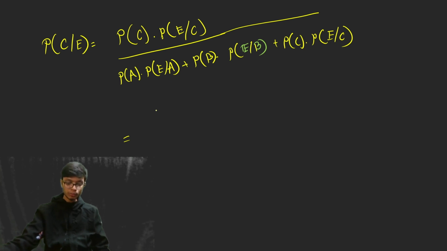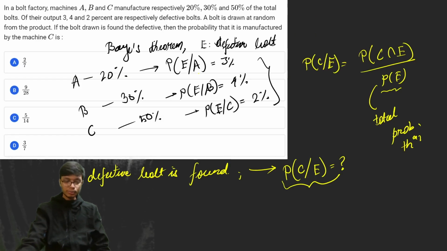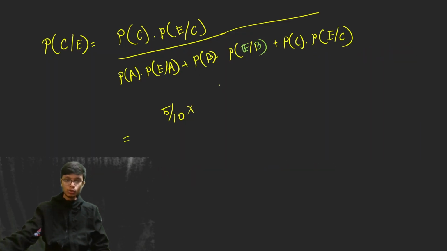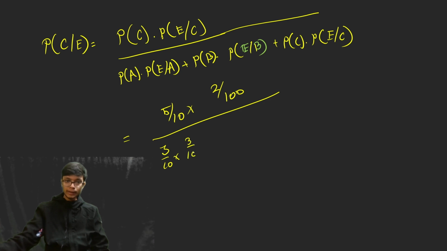So the probability of producing by C is basically 50%. Okay, so that is 5 by 10. So I can write this as 5 by 10 into, and getting a defective bolt is basically 2%. So I can write this as 2 by 100 divided by, and if you evaluate this, these results are going to be 3 by 10 into 3 by 100 plus,